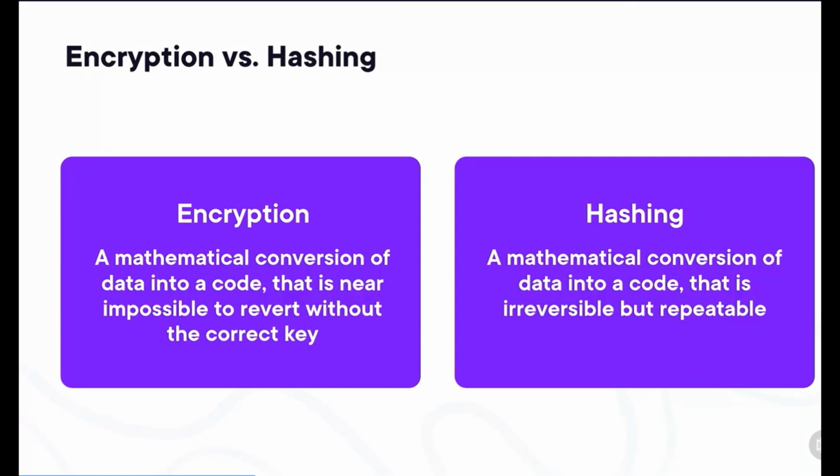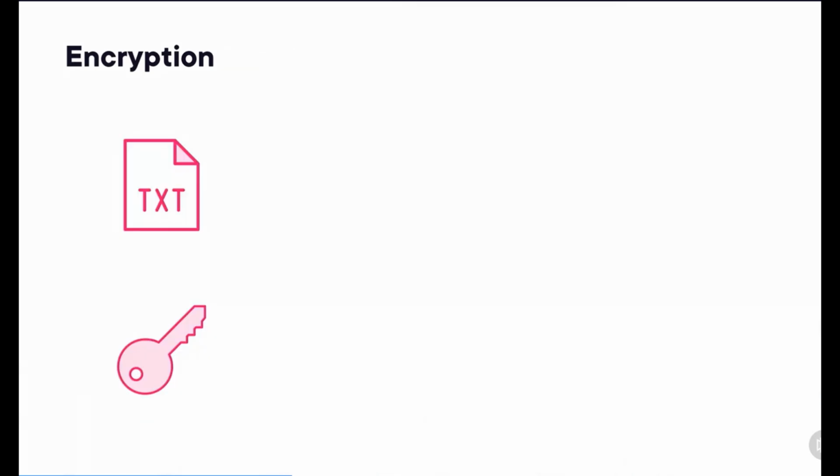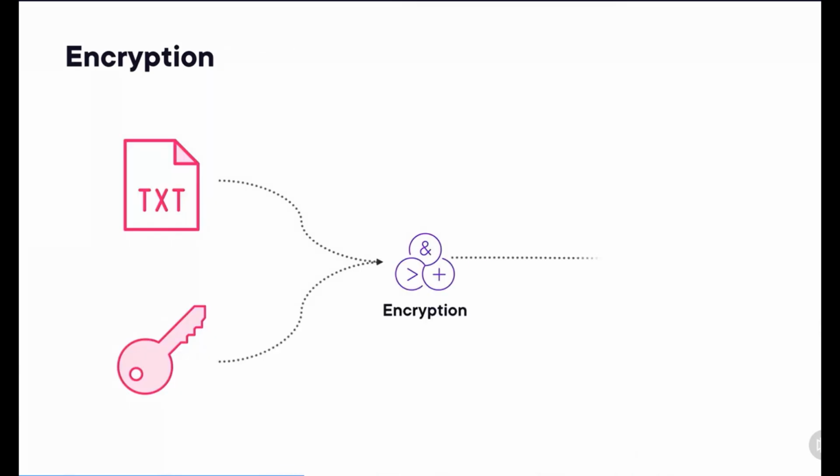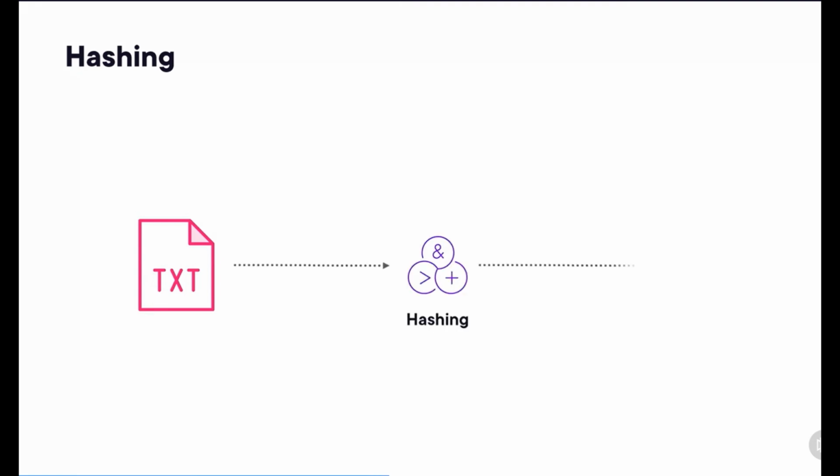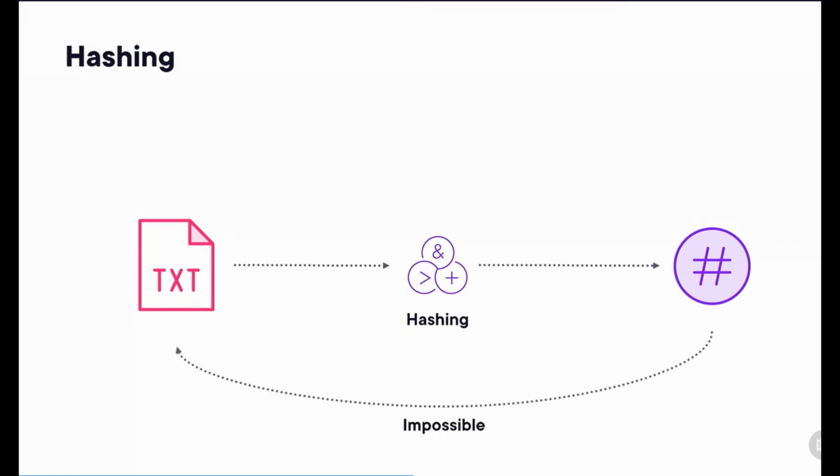But it is very repeatable and doesn't include a key. So what you know about encryption is that we combine an original text and a key in an encryption operation to create an encrypted text. Hashing is a little bit different. Here we have only our original text, put that into a hashing operation, which yields a hash. And it is impossible to go from that hash back to the original text.